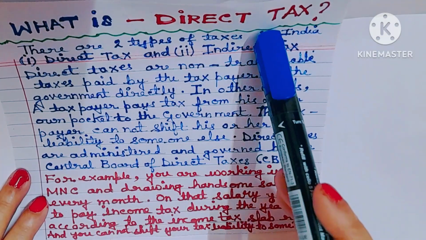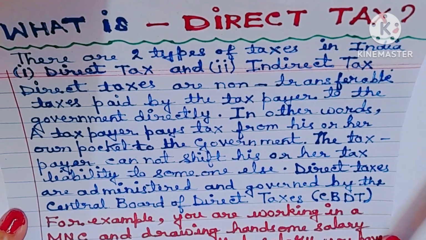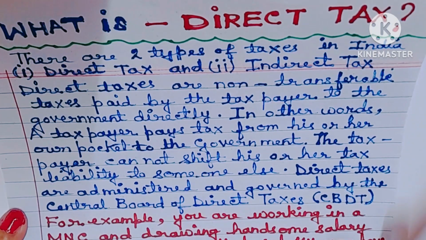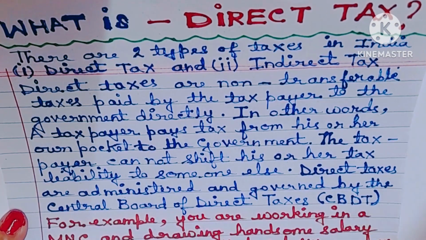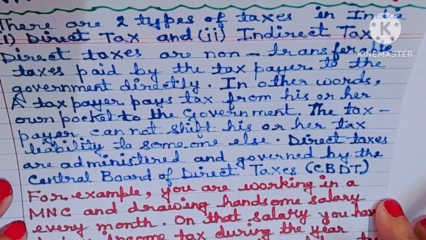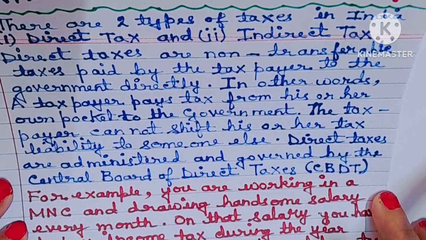What is direct tax? There are two types of taxes in India. One is direct tax and the second one is indirect tax. Please remember, GST is an indirect tax and not a direct tax. Okay? Direct taxes are non-transferable. Taxes paid by the taxpayer to the government directly. In other words, a taxpayer pays tax from his or her own pocket to the government. The taxpayer cannot shift his or her tax liability to someone else.